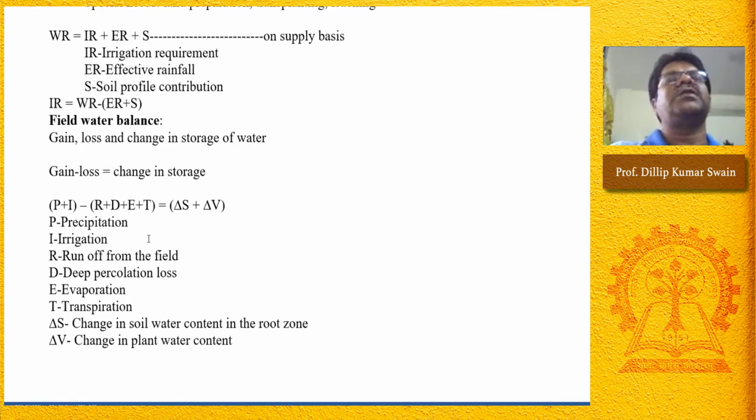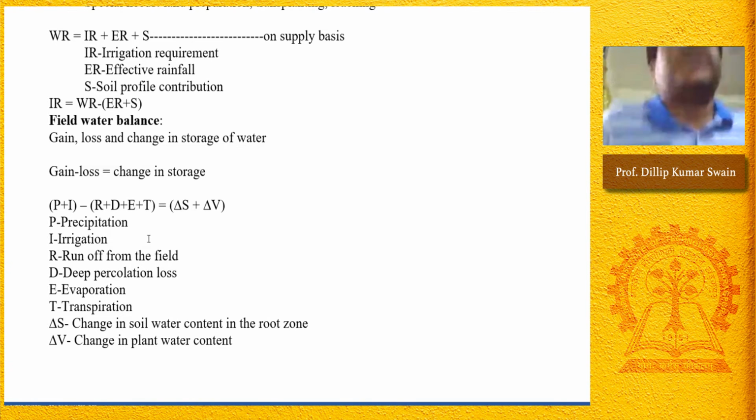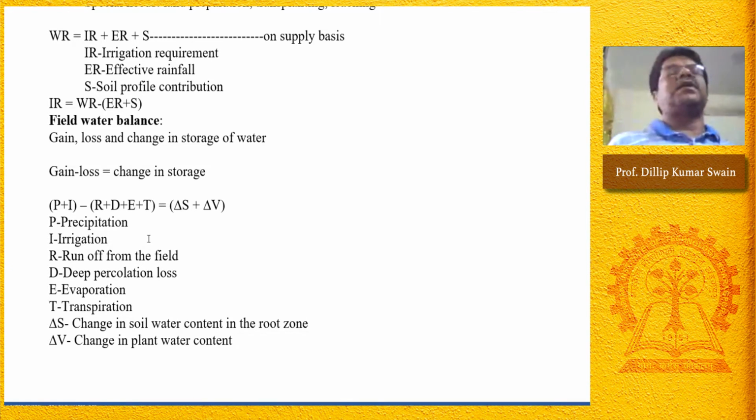This is especially for the watershed, large watershed areas. They have a point where we monitor the evaporation, transpiration, runoff, and deep percolation. We know the precipitation, how much irrigation we are applying, then the change in soil water storage, because the initial soil water content and the final soil water content are at different time scales, if you have 2 months, 3 months, or 4 months.